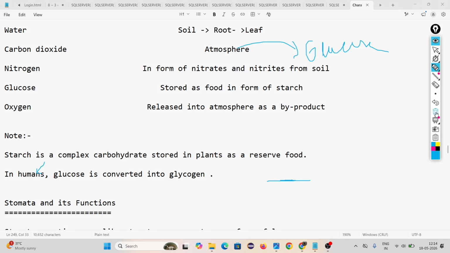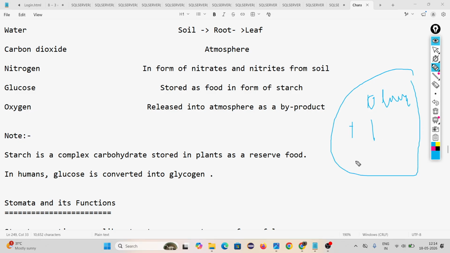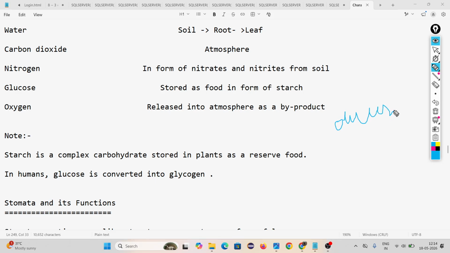Look, one glucose molecule is formed in a photosynthesis reaction. Suppose thousands of glucose molecules are there. Combined, this is called starch. Starch is nothing but a polymer of carbohydrate. It is a complex substance. Glucose is the simplest substance, whereas starch is a complex substance. This is called a polymer of glucose.